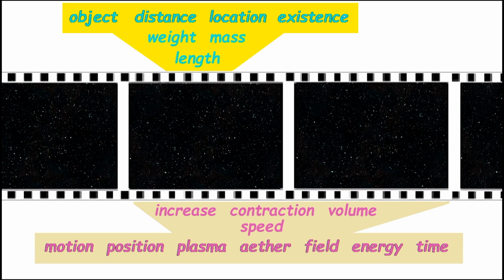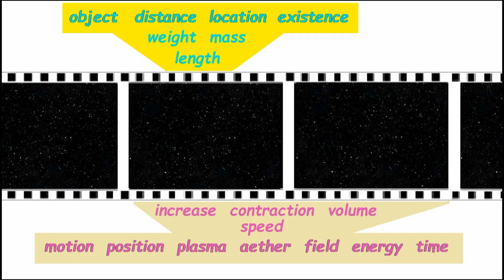And that has to be a certain number of ropes at a given distance, distance being a static concept. Where do we put all the others? This word increase, contraction, those are dynamic concepts. Volume, another dynamic concept, and speed. All these are dynamic concepts that require more than one frame of the movie.